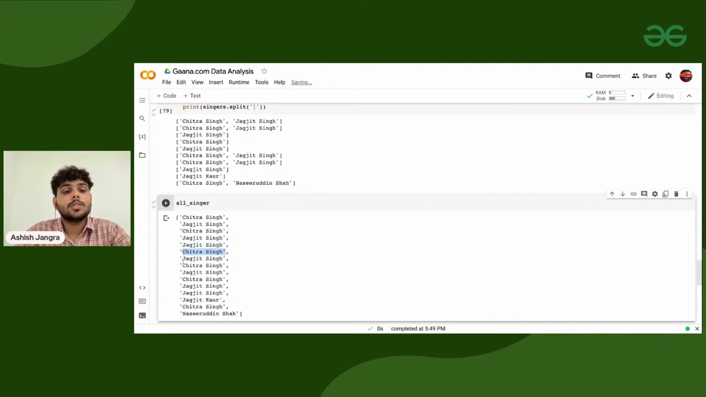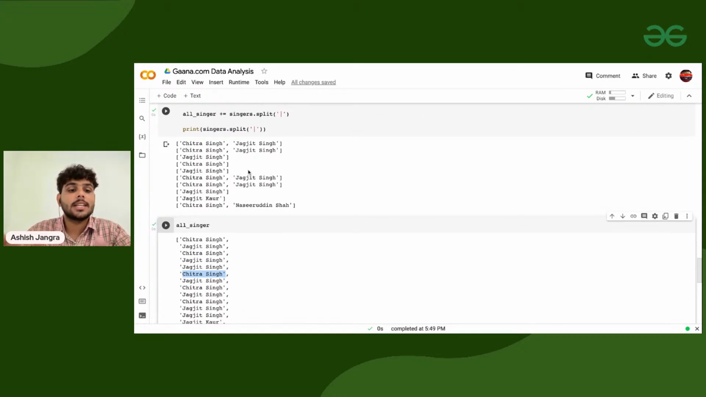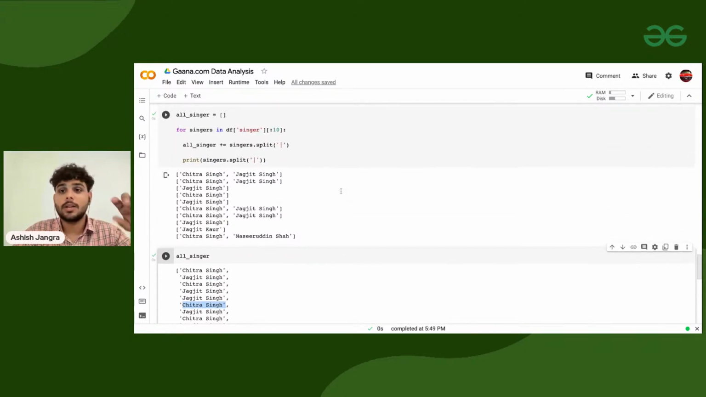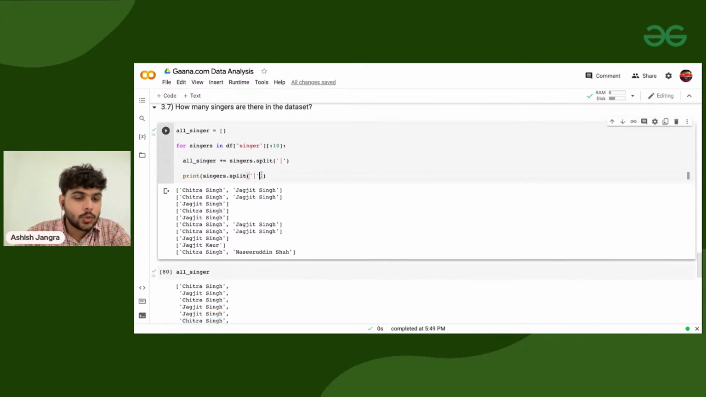So what this is doing, this is appending all the singers in one list. And through this list, I can find all the unique singers, right? How many singers have sung a song in this particular data set. Sorted. And to do that, what I'll do now, I am going to take this,